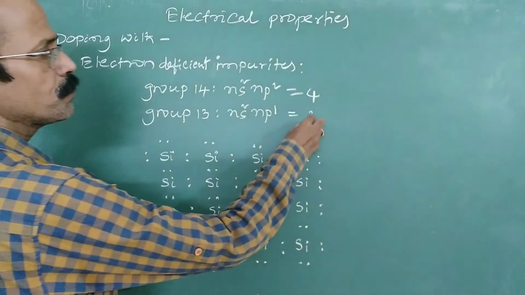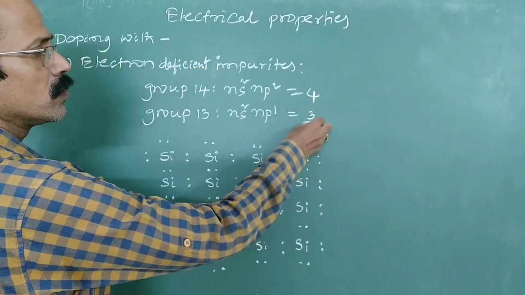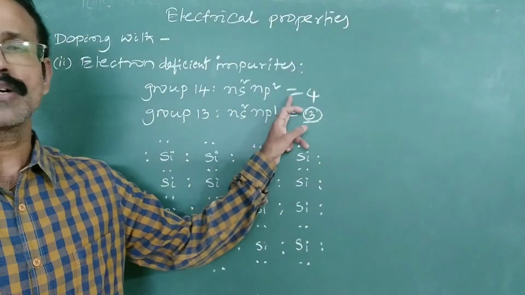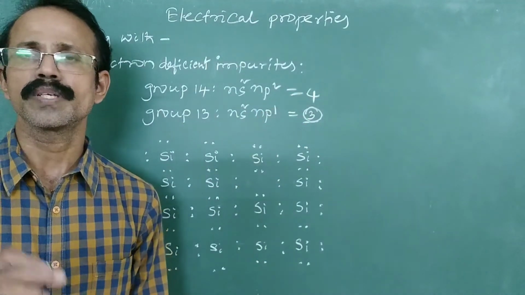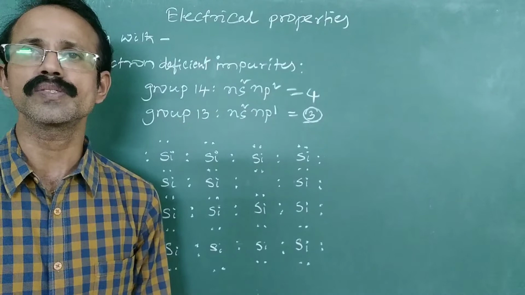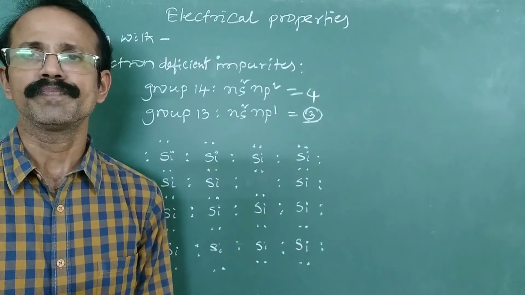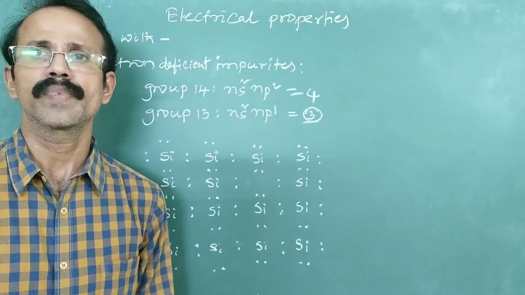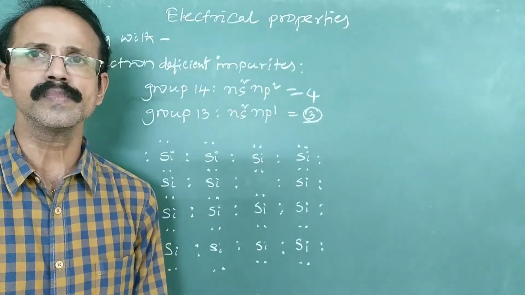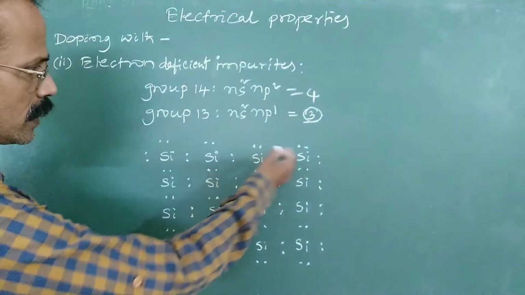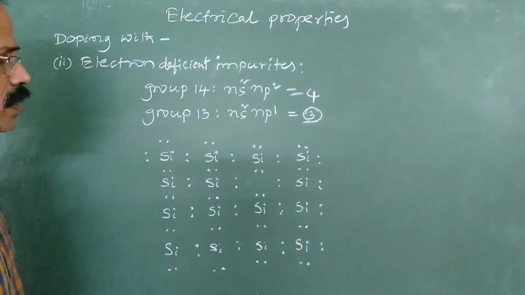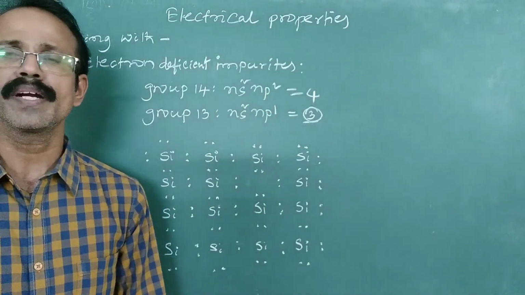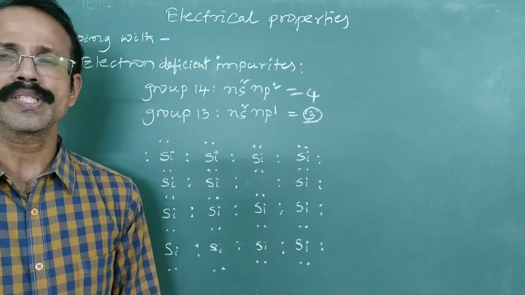So that means this element has fewer electrons when compared to the semiconductor. So the semiconductor has more electrons. So here also the conductivity increases. Let us see how. We'll take silicon once again as a semiconductor, and silicon, as you know, is a group 14 element which contains 4 electrons in the valence shell.